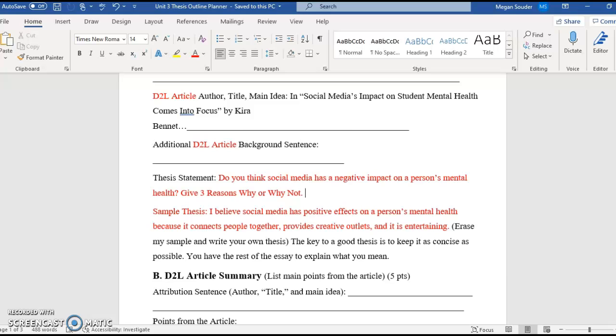But when you're writing it in the thesis, you'll just say it disrupts a person's sleep cycle. We want to keep our reasons clear and concise. We don't want to start explaining them in the thesis because that's what the rest of our paper is for. Use the sample as a template for your answer, just switching out negative for positive here and your reasons. Or, if you're going with a positive stance, all you have to do is switch out your reasons.